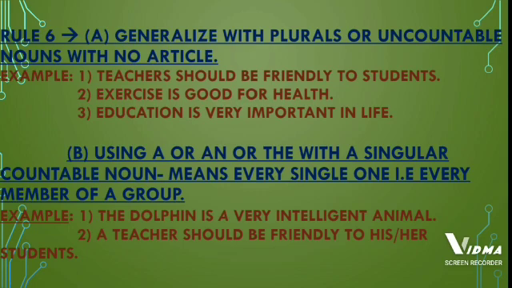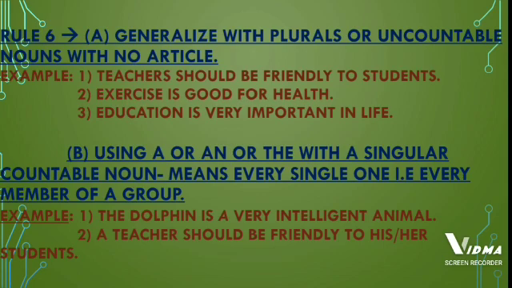The dolphin is a very intelligent animal. Here I have used the before dolphin because dolphin can be counted. It is singular as well. So I have used the dolphin. Here we mean that every dolphin is intelligent. The form a, an or the can only be used with singular countable nouns, and we mean every single one. Here we don't say that one particular dolphin is intelligent. It means that every dolphin is an intelligent animal.